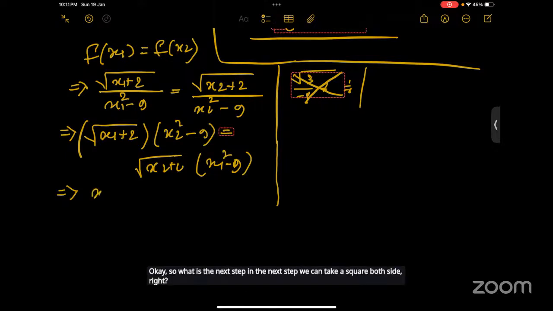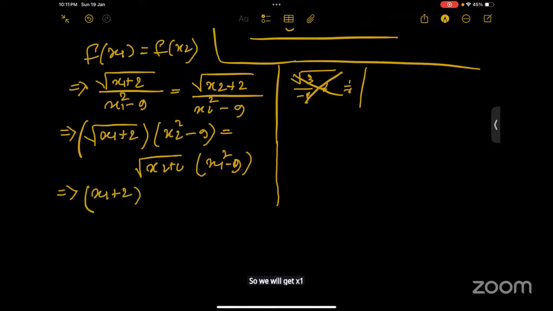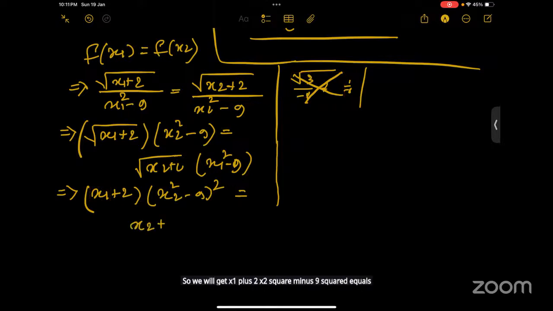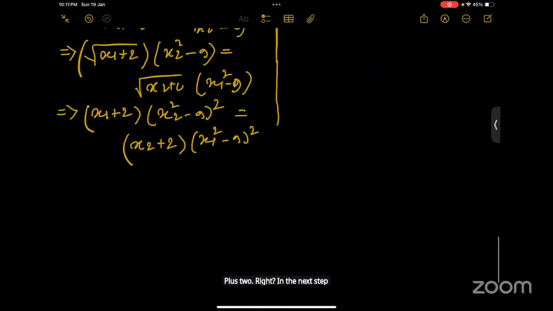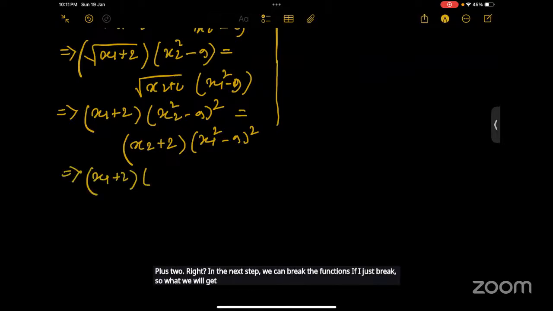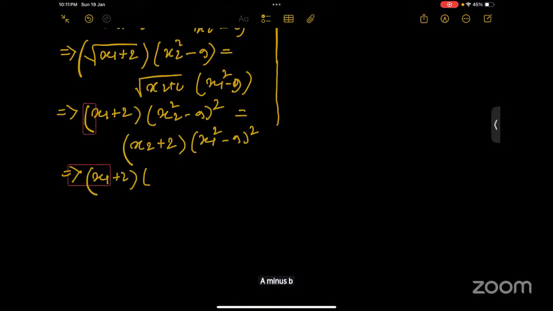So we will get x1 plus 2 by x1 square minus 9 whole square equals x2 plus 2 by x2 square minus 9. In the next step, we can break the functions. Using the a minus b whole square formula, a square plus b square minus 2ab.